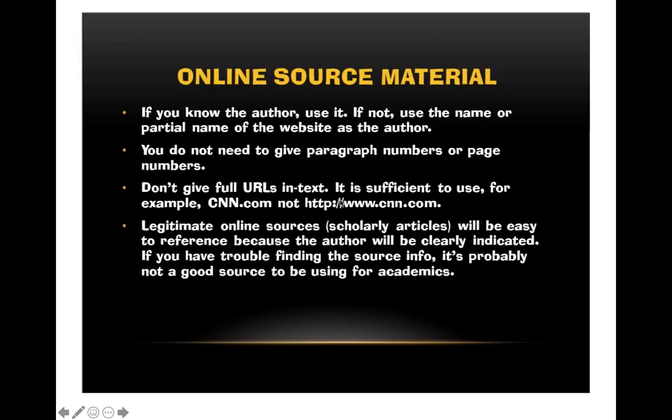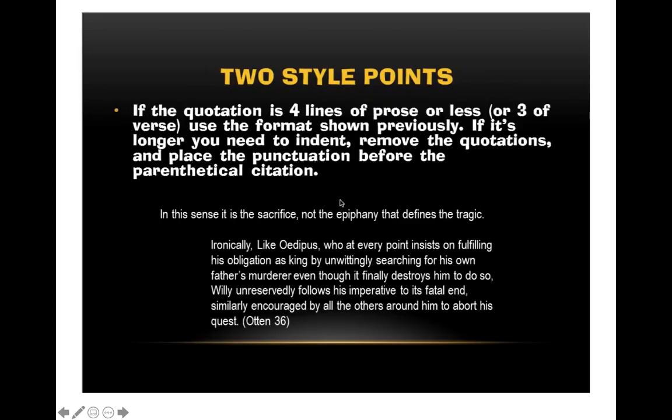Legitimate online sources, scholarly articles, will be easy to reference because the author will be clearly indicated. If you're having trouble finding the source info, it's probably not a good source to be using for academics. So if you've got some kind of article that you found online and you can't really figure out who the author is, probably don't use it then. Anything that's a legitimate scholarly source, it's going to be very clear who the author is because they want credit for their work. So if you're having trouble finding it, I would say just don't use it.